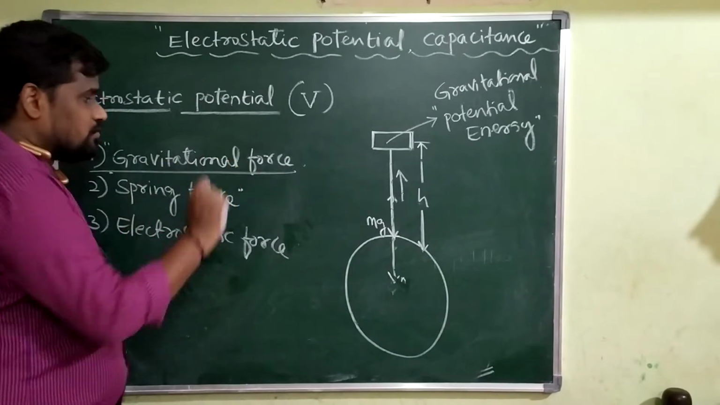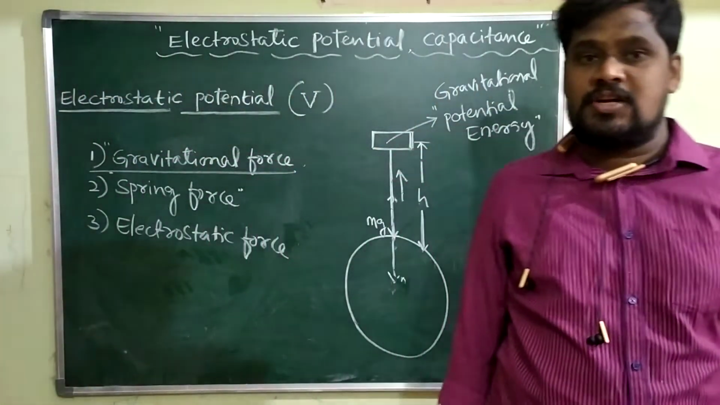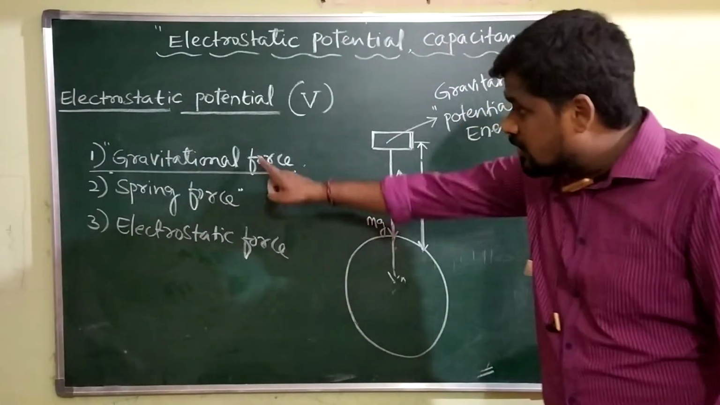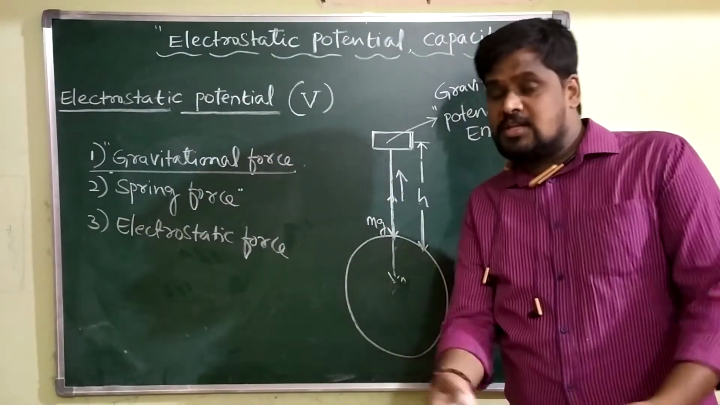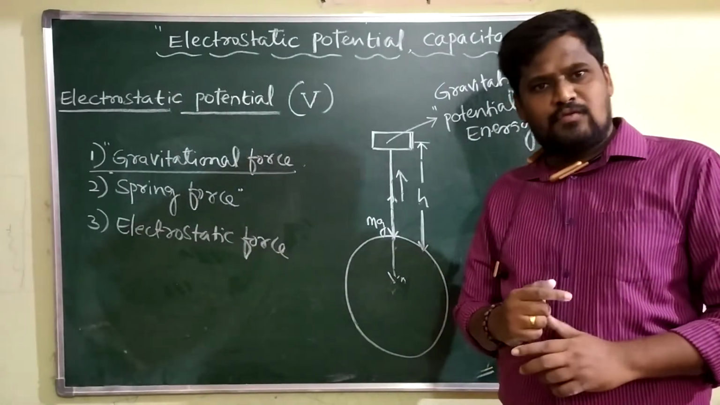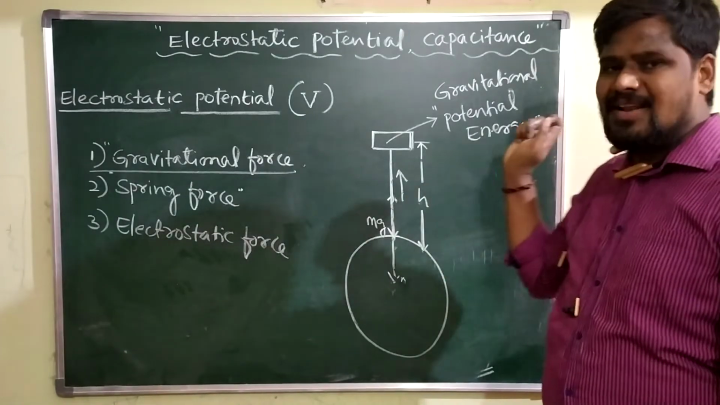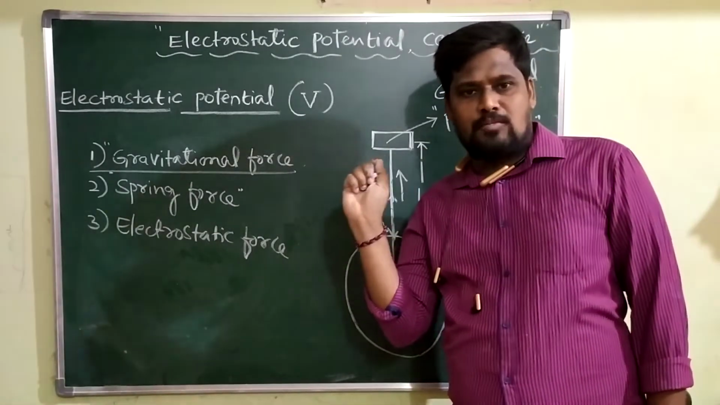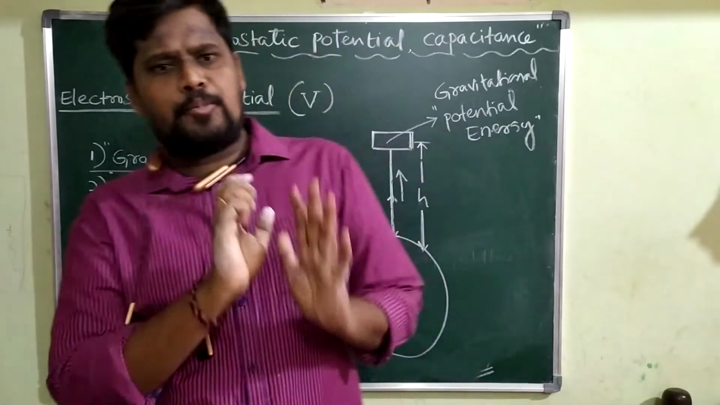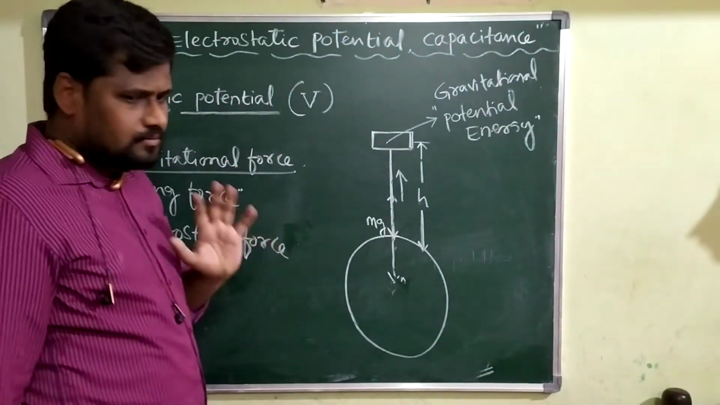And that potential energy, we will call it gravitational potential energy. Here, gravitational force is which force? Conservative force. You are doing the work in the direction opposite to a conservative force. That work done is going to store inside the body in the form of potential energy, and that potential energy we will call gravitational potential energy.